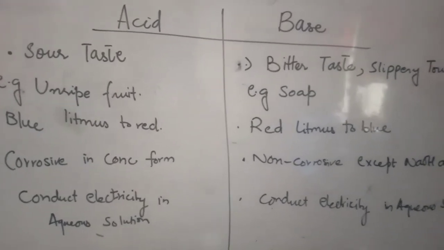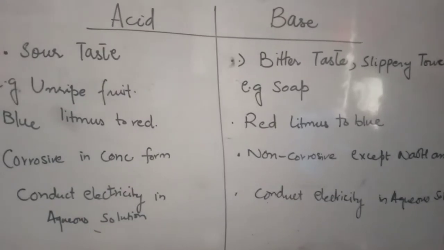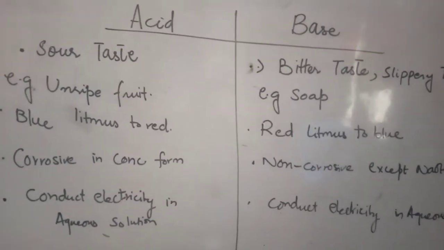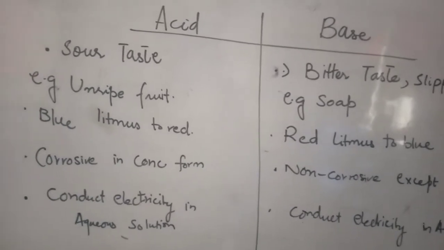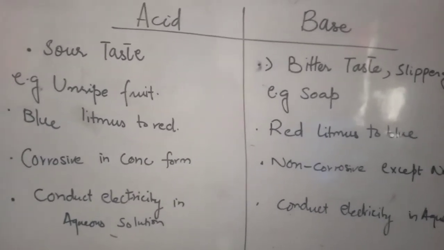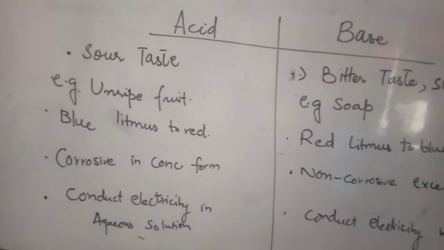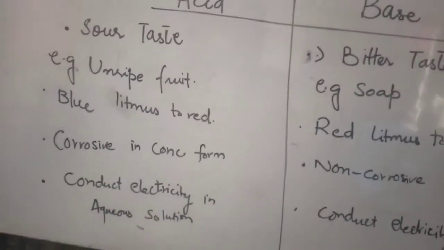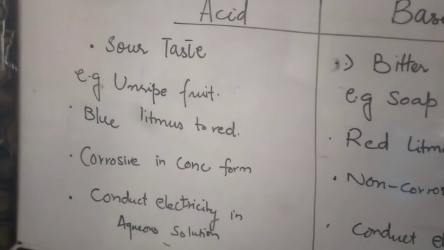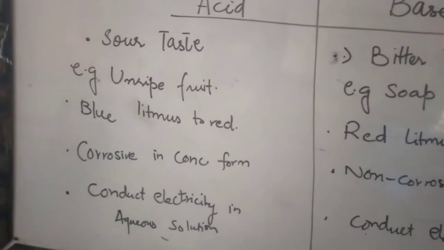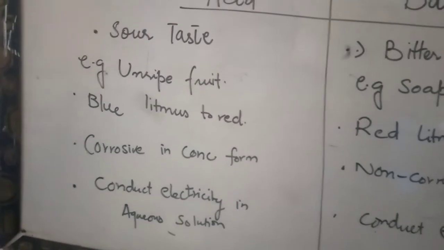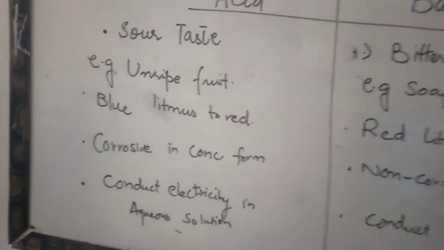First of all, we talk about taste. You have experienced in daily life that acids have a sour taste. Anything you have tasted and you come to know there is a little sour taste, like lemon, unripe fruit. Whatever it is, if it is in an unripe form, not a ripe form, it must be a little bit sour. So it means there is some acid, like lemon has citric acid.